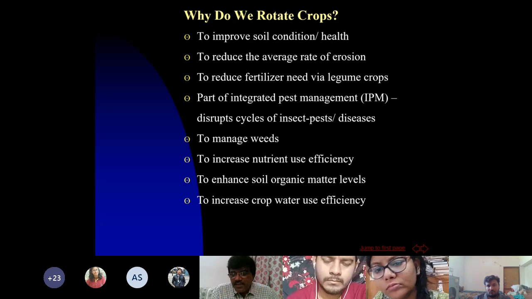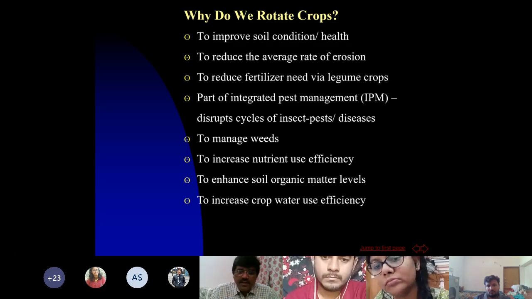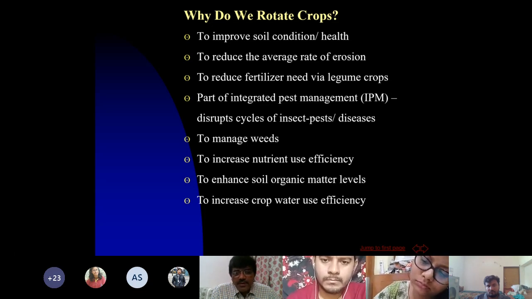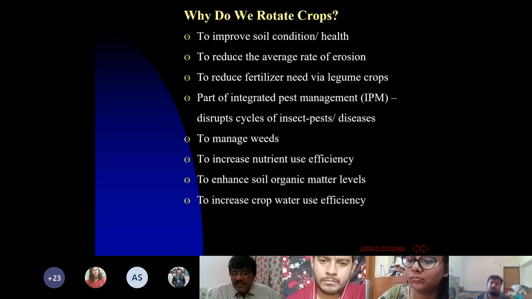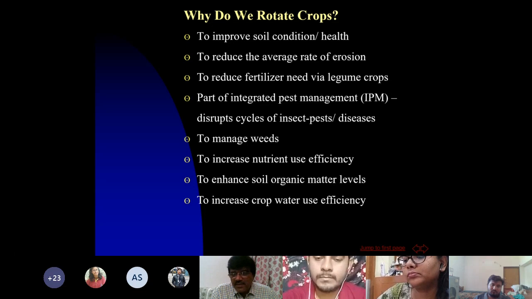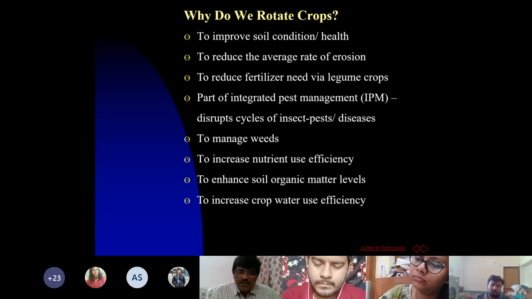If you have a rice wheat system, Phalaris minor is a common weed in the rice wheat system which affects the wheat crop. So if, instead of wheat in one season, you take berseem, in one season you take berseem, then rice, then wheat. So in the next wheat, there will not be any incidence of Phalaris minor. It happens, and also in berseem itself, there will not be any Phalaris minor. So maybe some allelopathic effect also happens because of crop rotations, because of changing the crops.